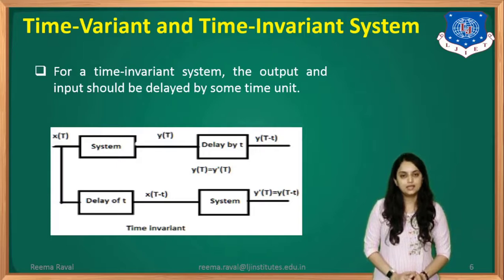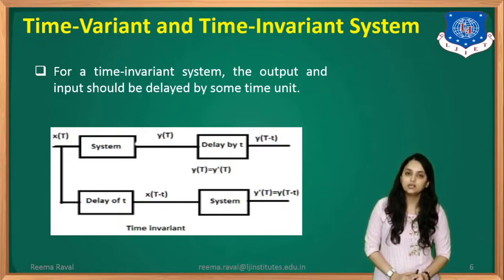So in short, we need to find two cases for the system. For all the input functions, we need to apply the delay, and for the second case, wherever n appears, we need to give it delay. And then we need to compare these two to see whether the system is time variant or time invariant.